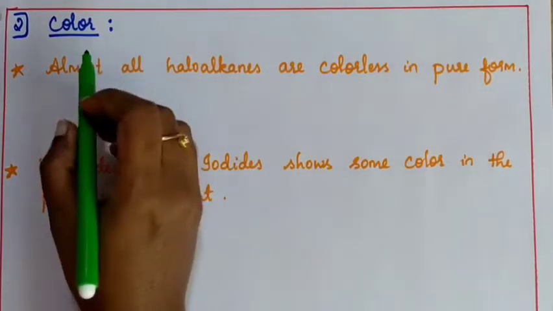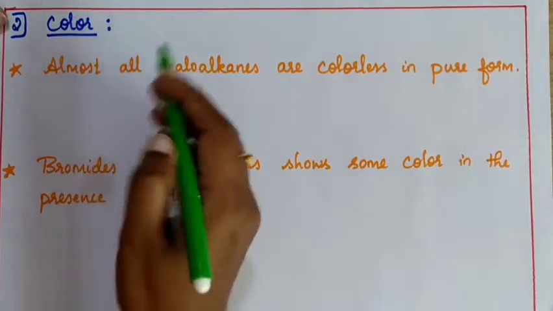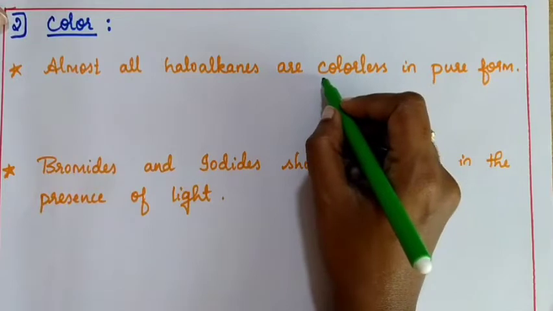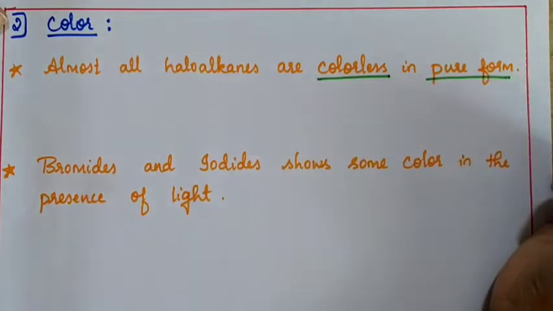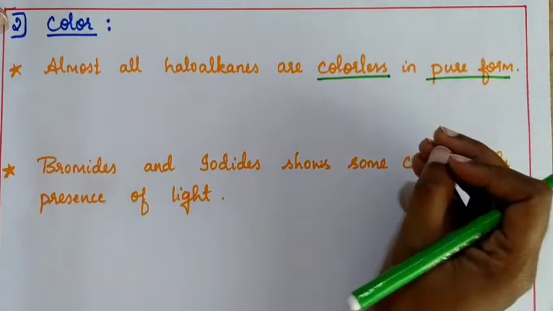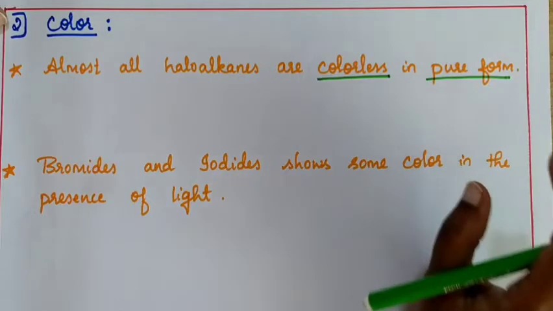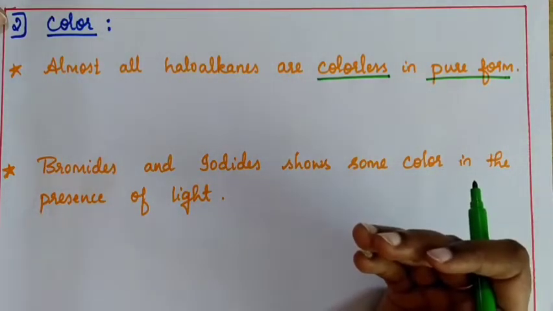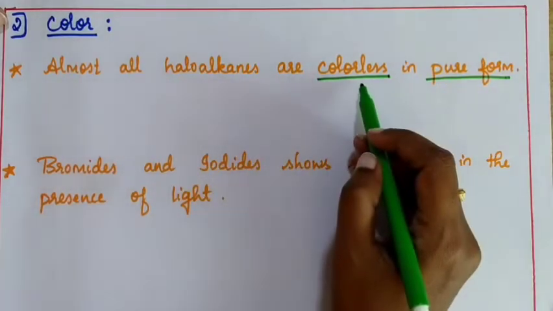Now the second physical property of haloalkanes and haloarenes is going to be color. Almost all the haloalkanes are colorless when present in the pure form. Pure form in the sense the halogen is present in its molecular form itself and is not combined with any other atoms or molecule. When it is in the pure form, all haloalkanes are going to be colorless.